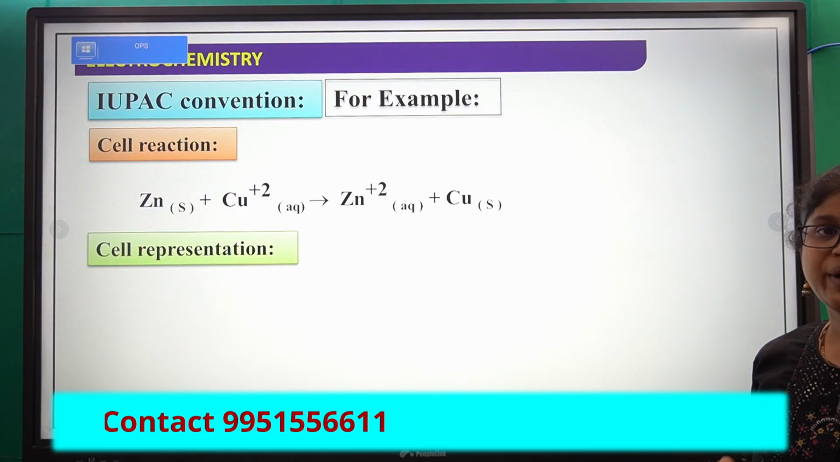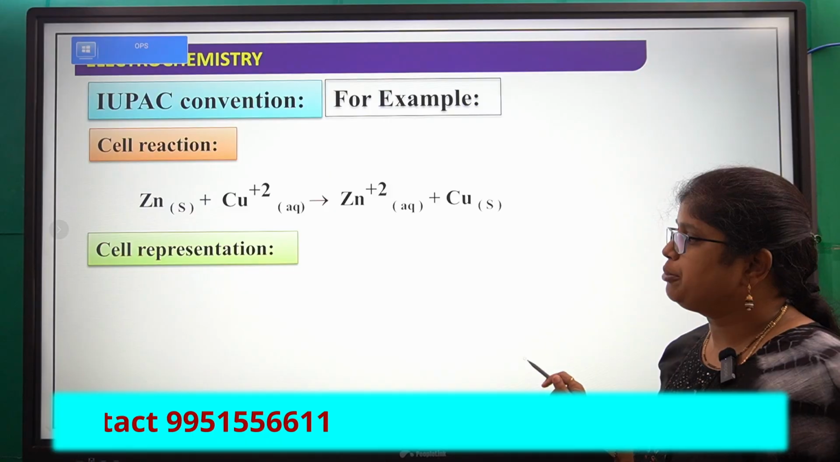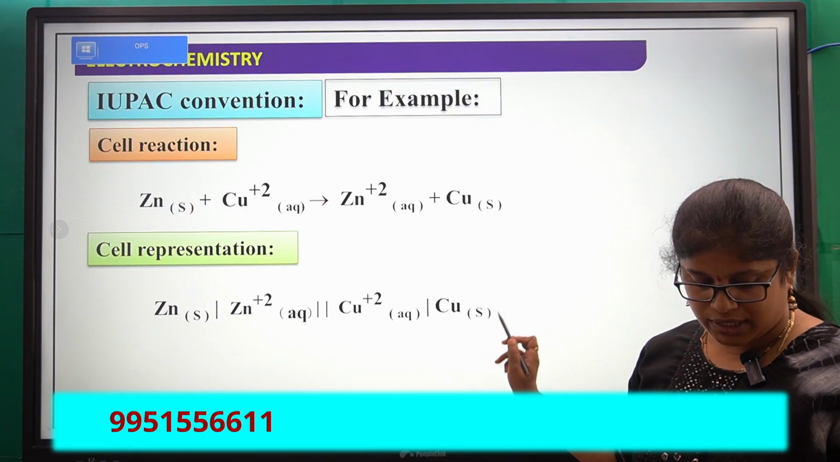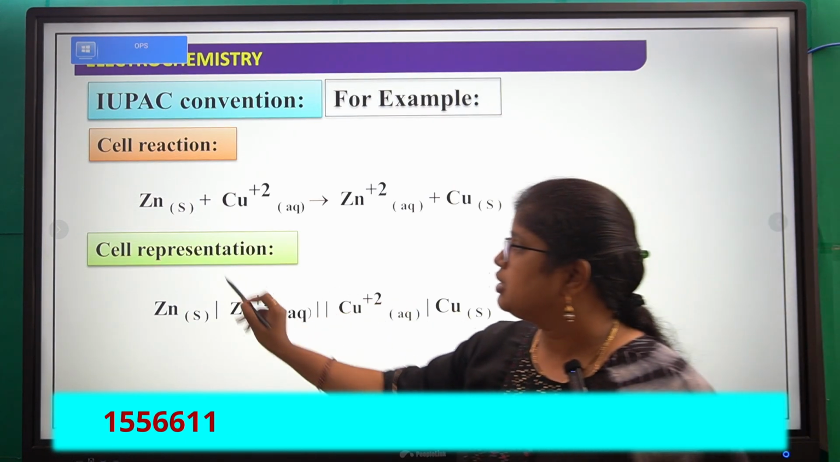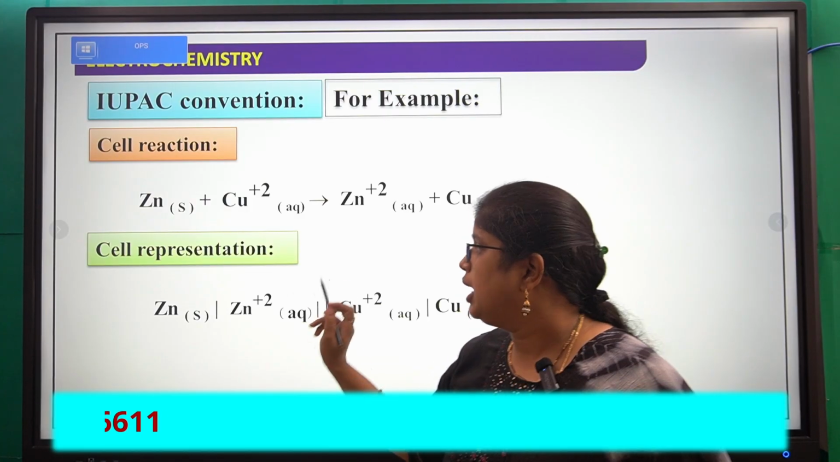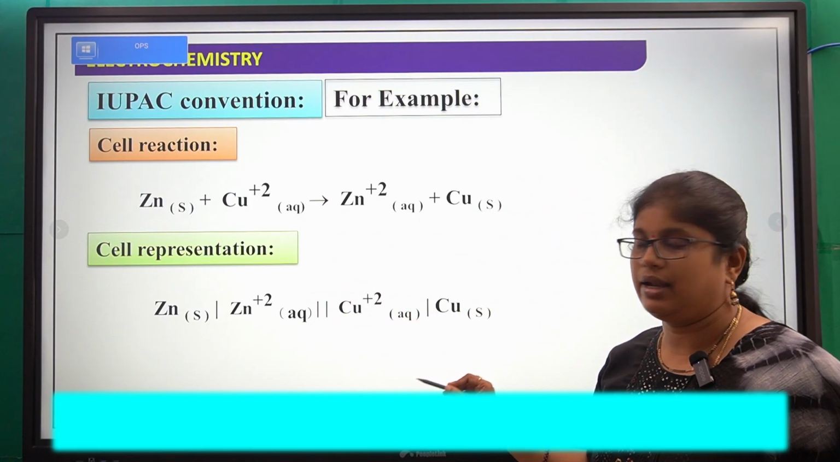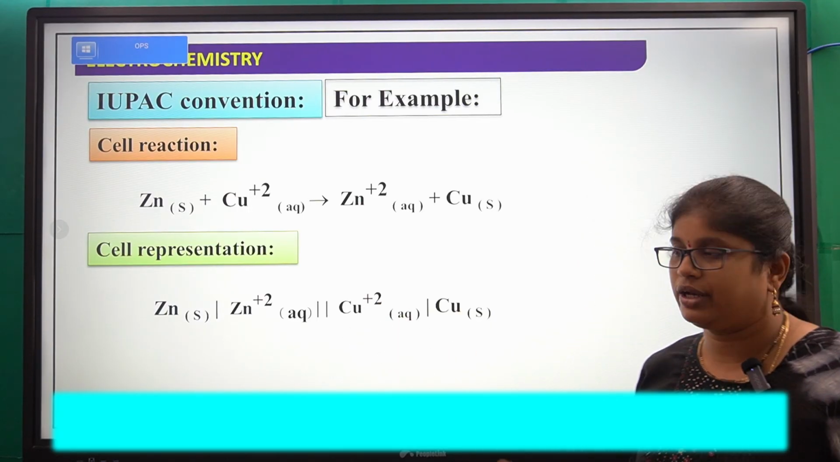Now how to represent the cell? Cell representation: zinc converting into zinc plus 2, and copper plus 2 converting into copper. Zinc and zinc plus 2 are separated by a single line, and copper plus 2 and copper are separated by a single line. Now these two solutions are separated by two vertical lines.